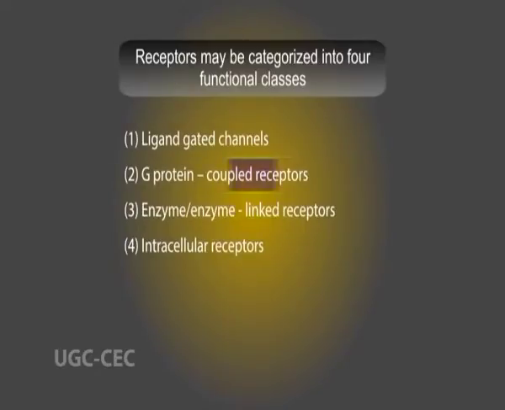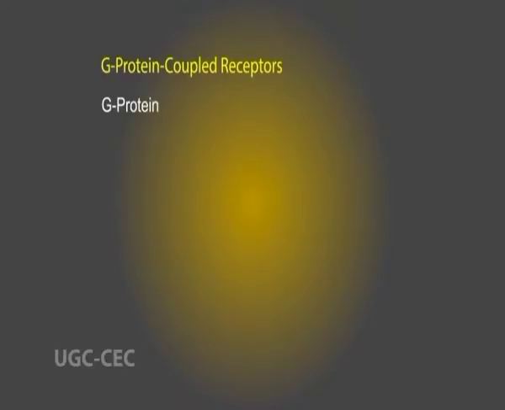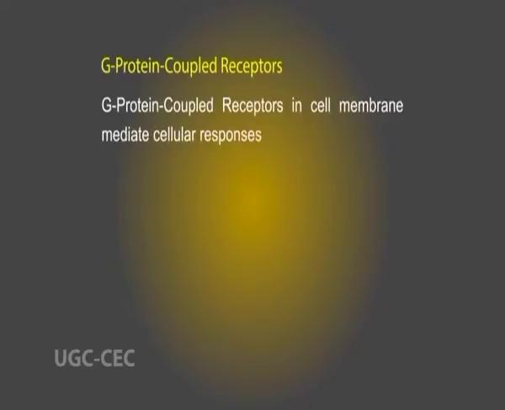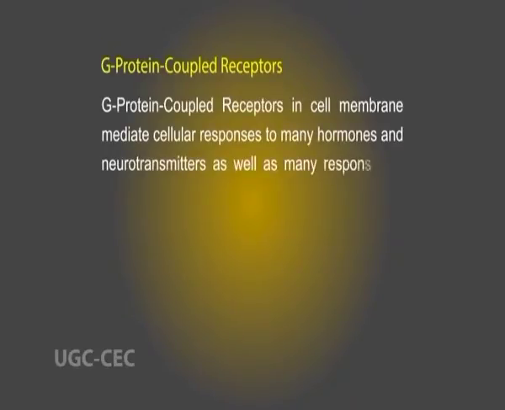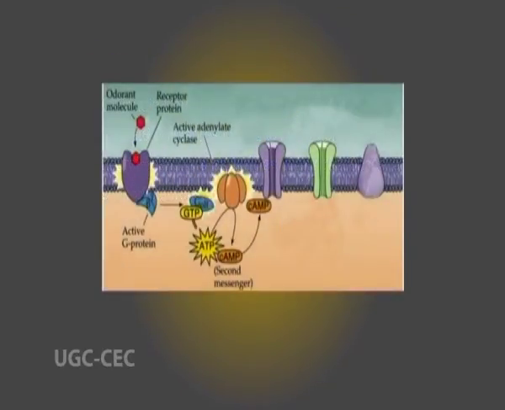Next comes G-protein coupled receptors. G-protein coupled receptors in the cell membrane mediate cellular responses to many hormones and neurotransmitters, as well as many responses of sensory neurons. When a G-protein coupled receptor in the cell membrane of a cell is activated by binding its ligand, it activates a separate cell membrane protein known as a G-protein.